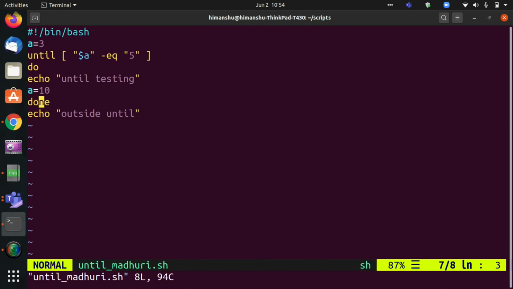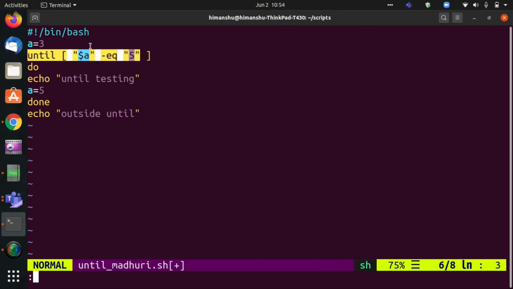But here, I am initializing the value of variable a as 3. I am then checking: a is not equal to 5, so it goes inside this loop, and then it sets a equal to 5.